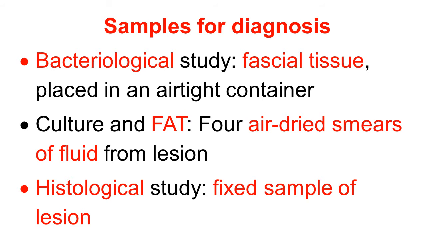Fascial tissue contains plenty of organisms. For culture and fluorescent antibody test, send air-dried smears of fluids from the lesion. For the histological study, send a fixed sample of lesions to the laboratory.